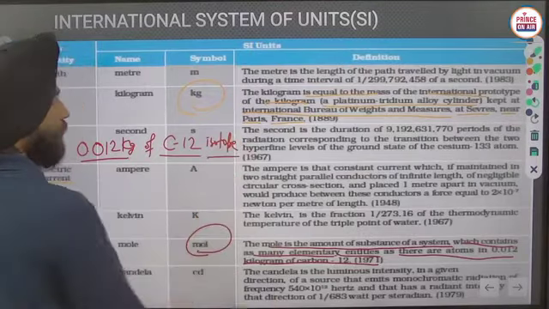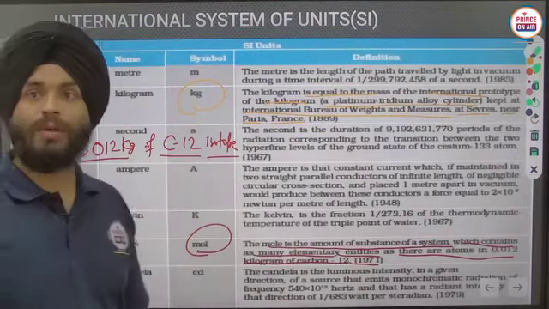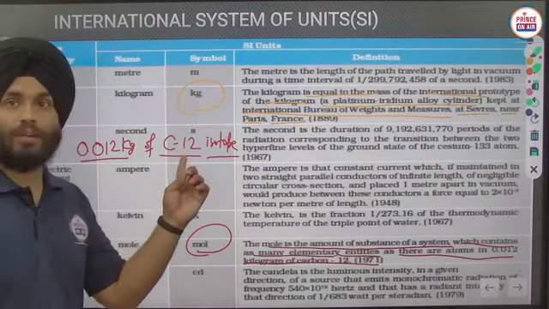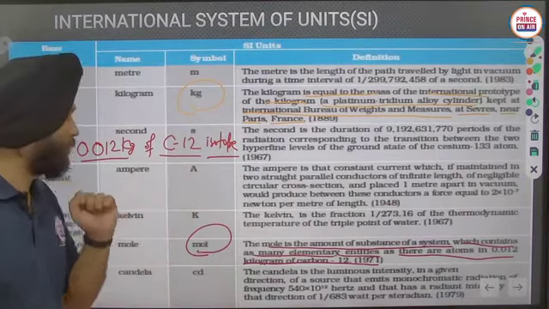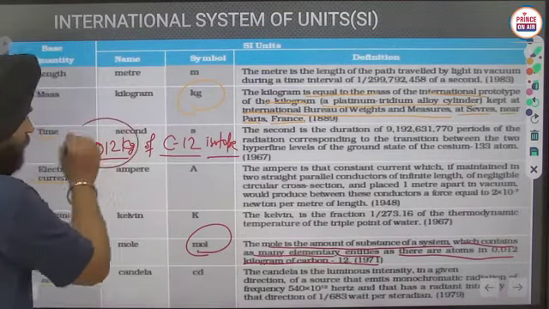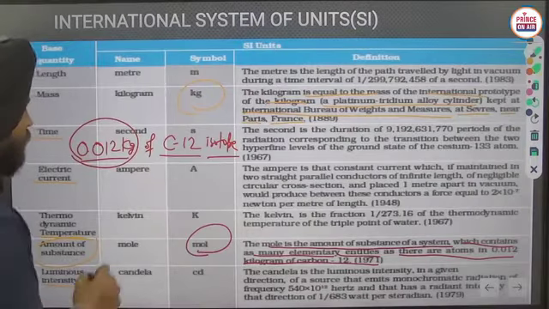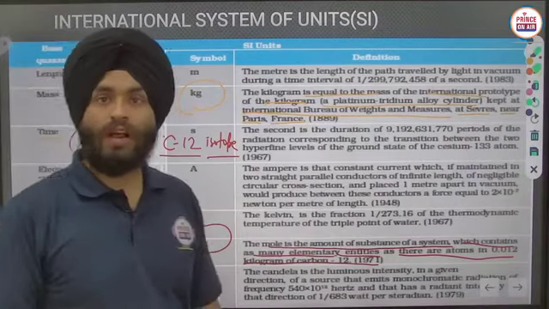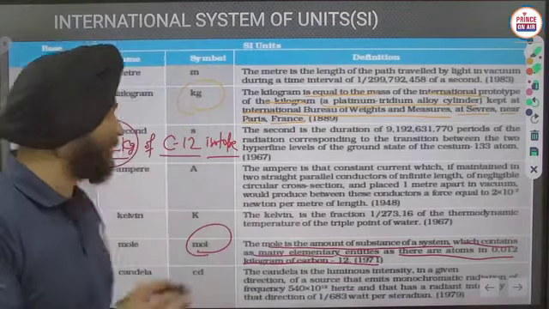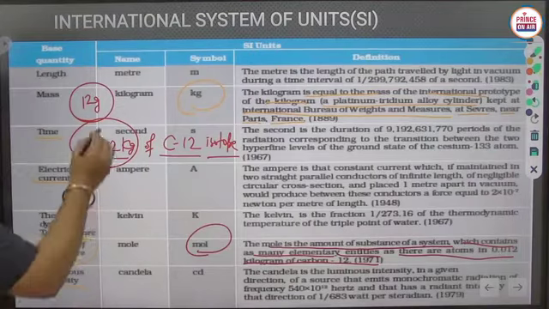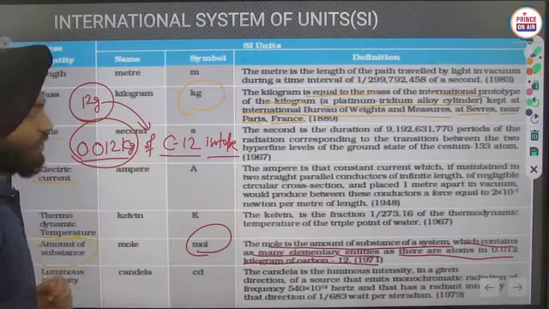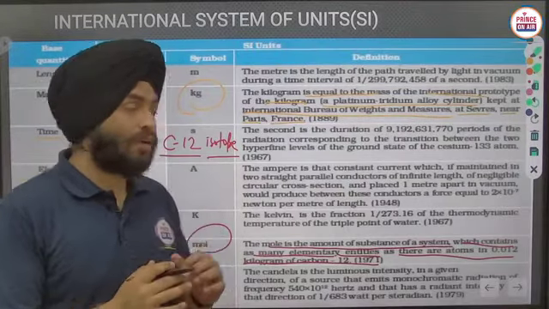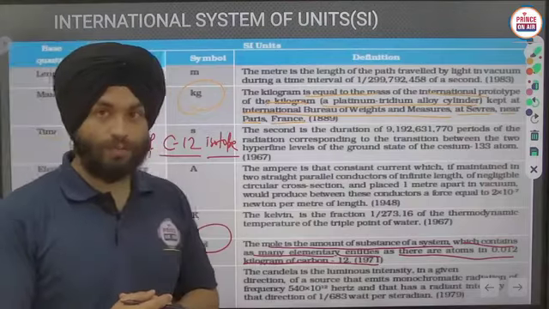What is the meaning of isotope here? Those are having the same atomic number but different mass number. Okay, carbon 12 means the 12 is the atomic mass of carbon here, and if I am taking 0.012 kilogram of carbon 12, or in short you can say 12 gram of carbon 12 isotope. Okay, 12 gram of carbon 12 isotope, if you are taking that entity, how many atoms of carbon 12 are there in 12 gram of carbon 12 isotope?